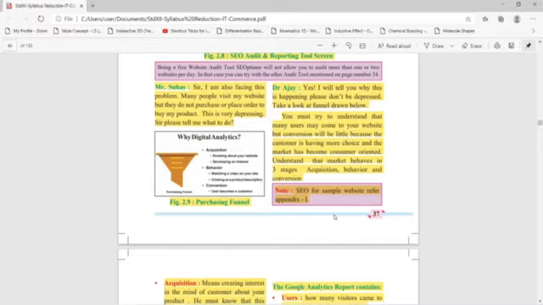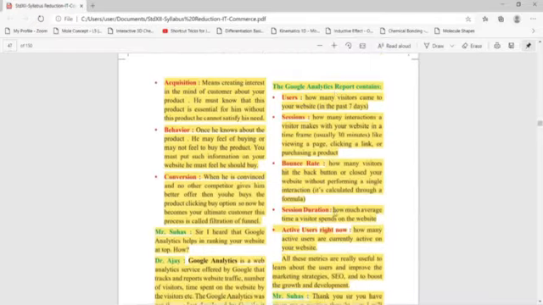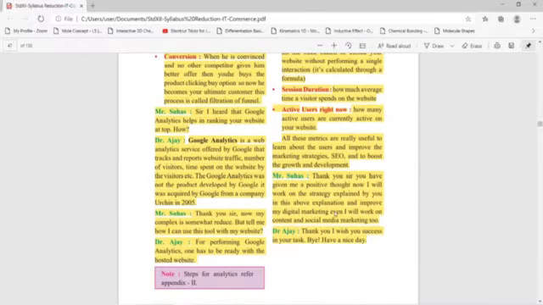However, I suggest you to watch the video to understand what is analytics and what is Google Analytics, so that this will complete the entire course of digital marketing. But it is mentioned in the circular that this part, that is from page number 37 and 38, is not being asked in the examination.